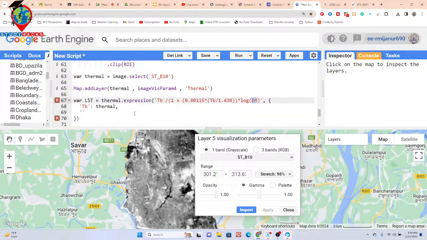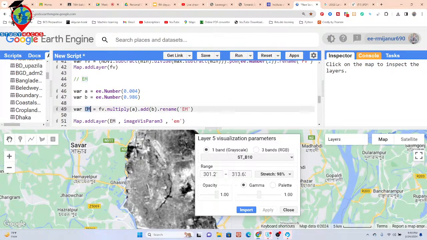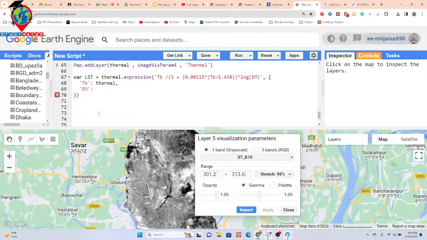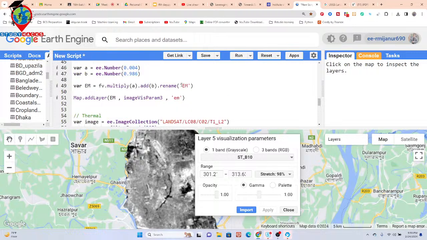Okay, you can see EM. So I try to add here the EM. And what is the EM? EM mainly emissivity. So for that, I simply call the EM layer. You can see the EM. Then paste here the EM, and then select that. I put the same layer name, you can see also EM. Okay, this is my layer name.